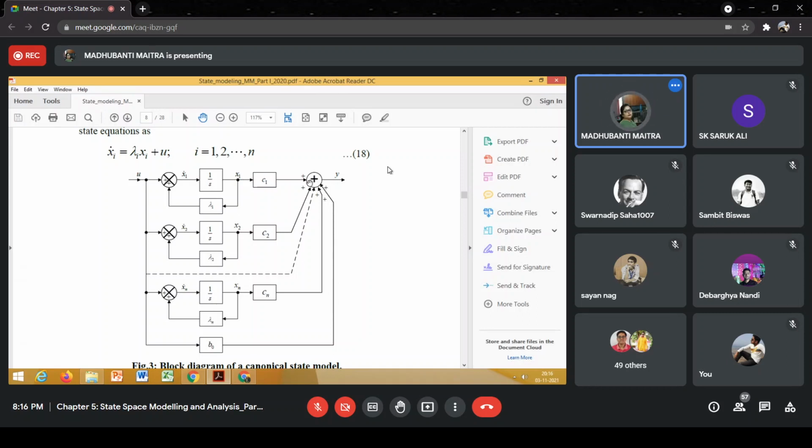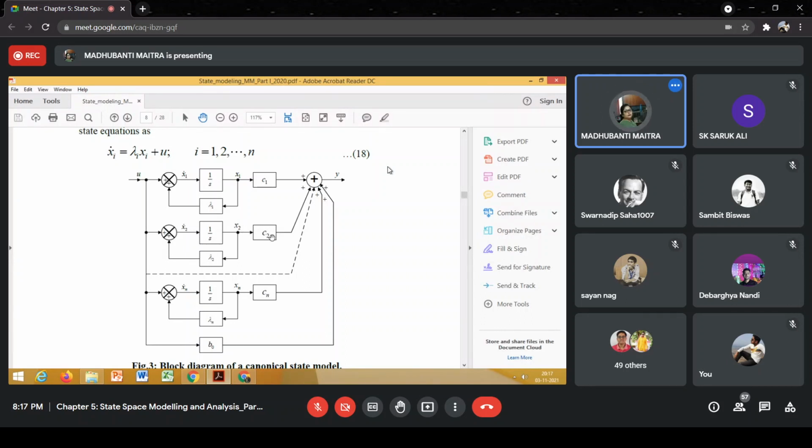And for the output, again we need a summer. The first input to the summer will be C1 into x1, and we can follow this logic. Here we are getting x2 dot being passed through an integrator block, so x2 dot is lambda 2 x2 plus u, and that goes through a block having C2.